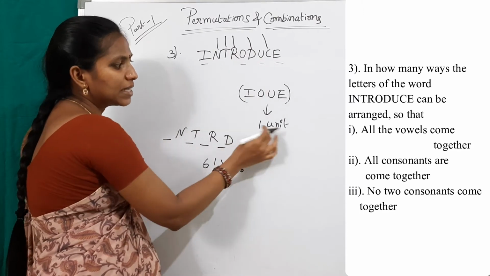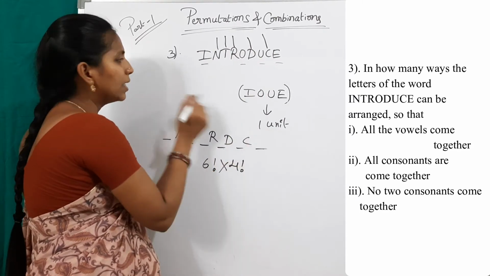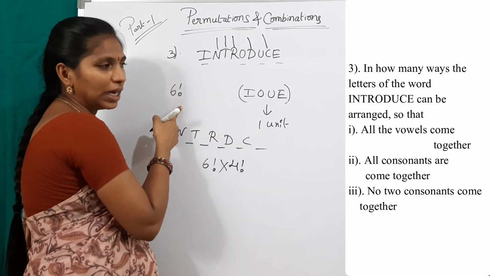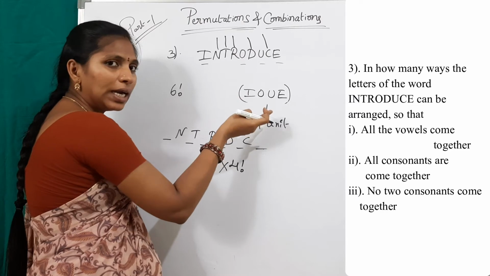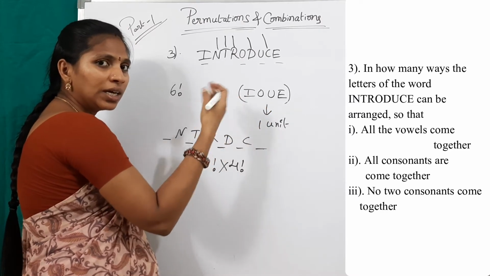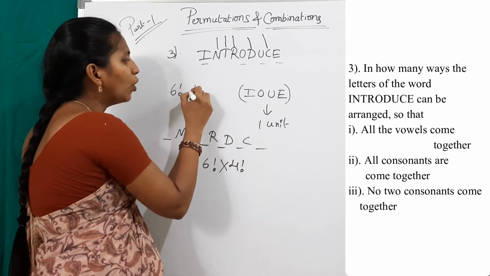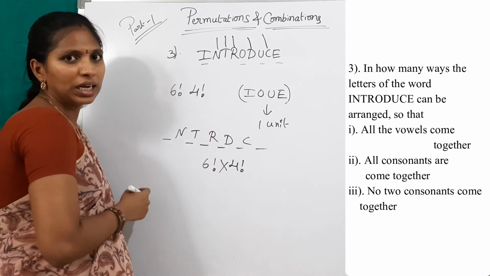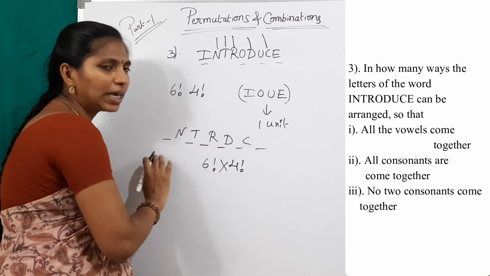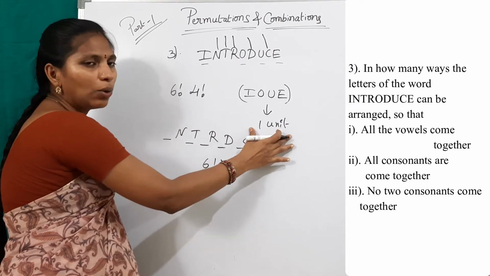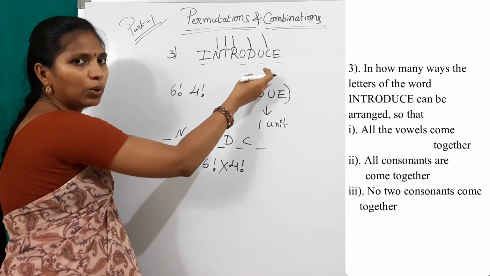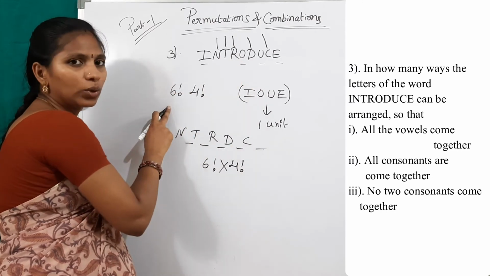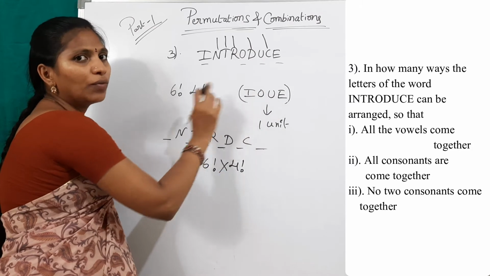5 letters plus this 1 unit. So 6 factorial. Simply write 6 factorial directly. And these 4 letters are arranged themselves in how many ways? 4 factorial ways. So the final result is 6 factorial into 4 factorial. In exams, no need to write like this. Simply count 1 unit and count the remaining letters, add this 1 to that count, then factorial into 4 factorial.